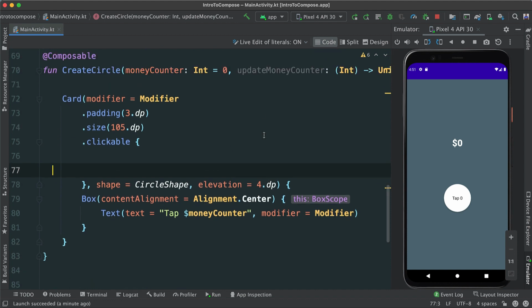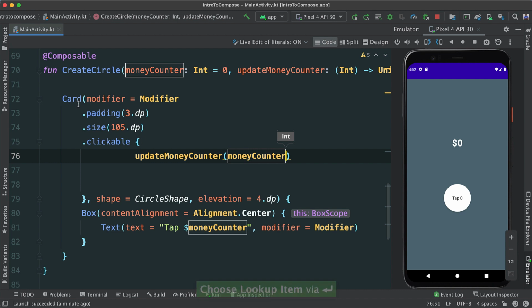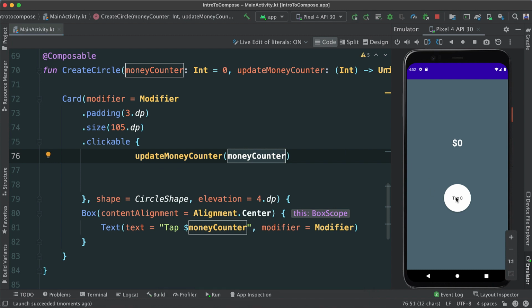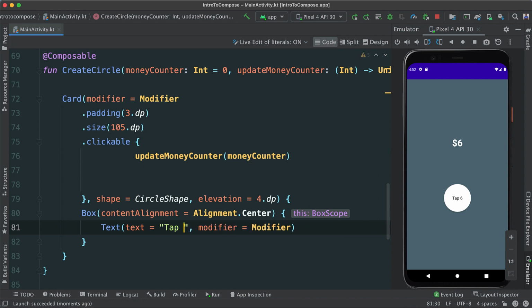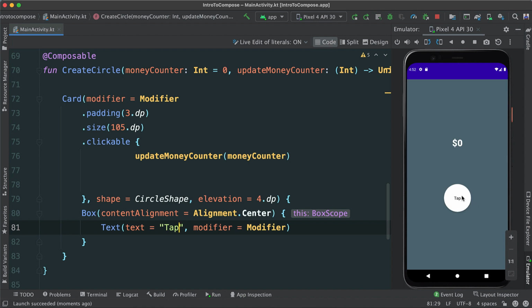What do we want to happen here? Well, here's the beauty. We have this callback here. That means each time we click, we're going to call this update money counter. And we're going to pass inside here our money counter value, because that's going to be the value that's been incremented there. That's an integer. So let's go ahead and run this once again. So now if I tap, voila, you can see it says 1 and keeps growing as such. And we still have this attached to tap. We can just remove that. That was for testing. Let's run again. Okay, there we go. Now with tap, 1, and it's going to increment.